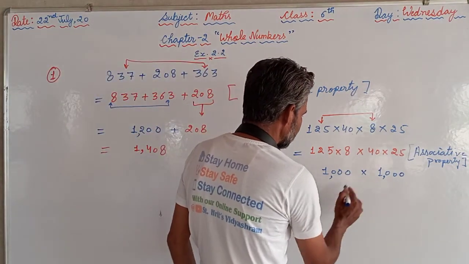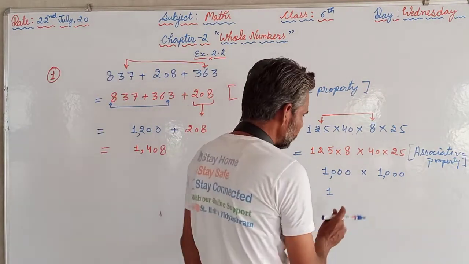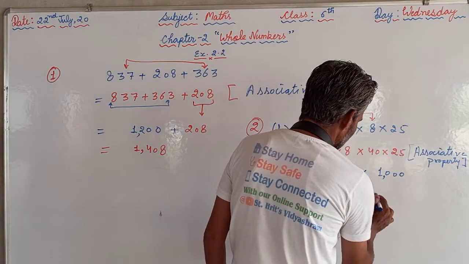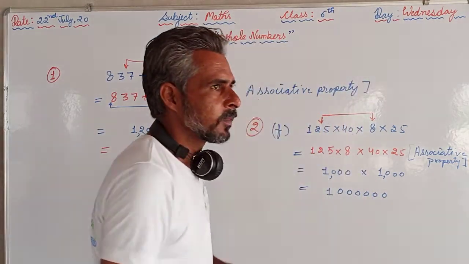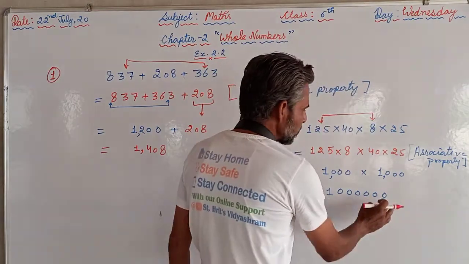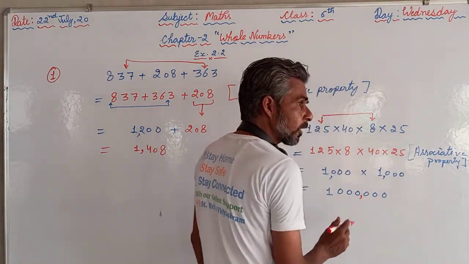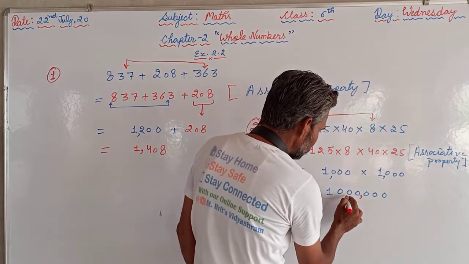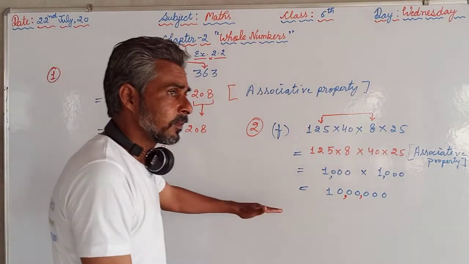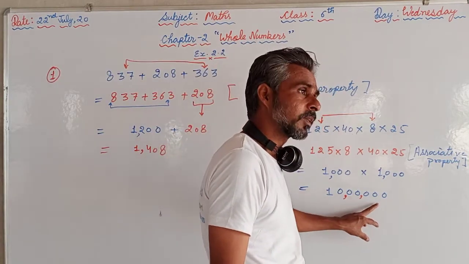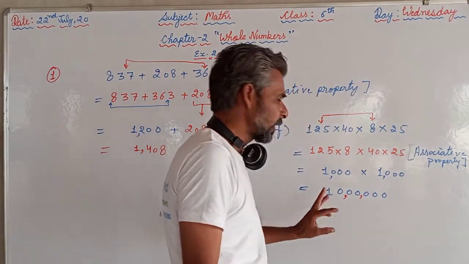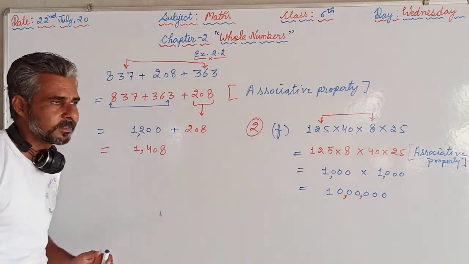So we can multiply easily: 1, and how many zeros will be there? 1, 2, 3, 4, 5, 6. After writing this, we are supposed to place commas as well. According to the Indian system of numeration, after 3 digits we place the first comma, and then after every 2 digits we place a comma. Now if you want to write this number in words: ones, tens, 100, 1000, 10,000, lakh, 10 lakh. So 10 lakh is the answer.